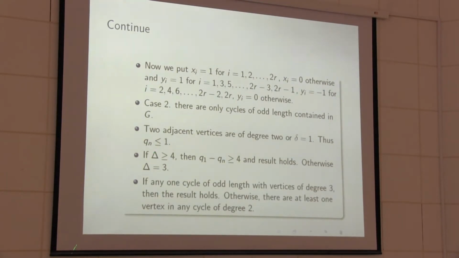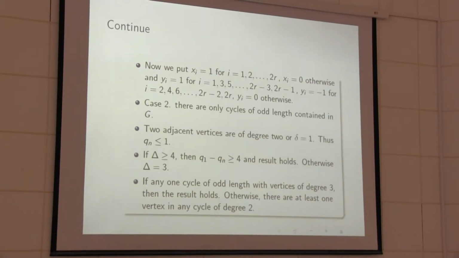So in that case you just see if any one cycle of odd length has all its vertices of degree 3. Then we can prove that Q1 minus Qn is greater than or equal to 4, because in that case Q1 is greater than or equal to 5 and Qn is always less than or equal to 1, so it holds. Otherwise there is at least one vertex of degree 2 in any cycle.